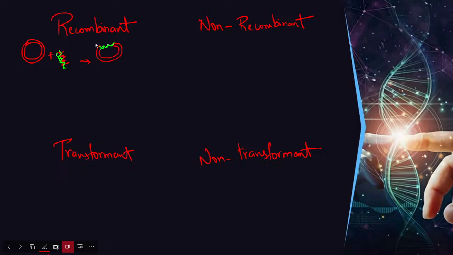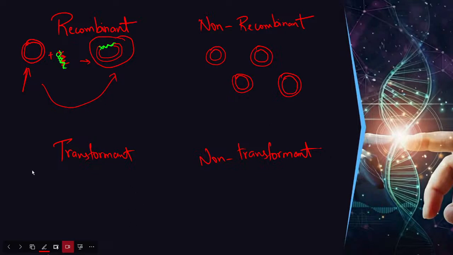Now from a normal vector, it became recombinant, so this will be called recombinant. Which one is non-recombinant? The plasmid which does not have our gene of interest is considered non-recombinant.